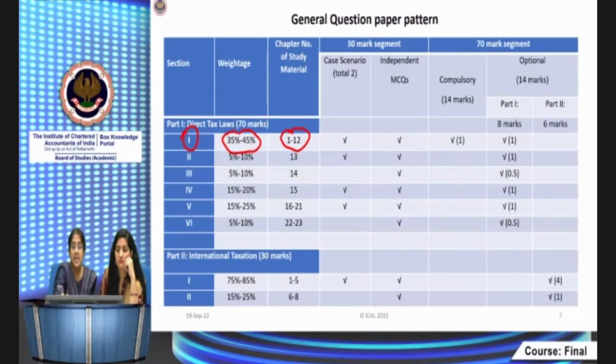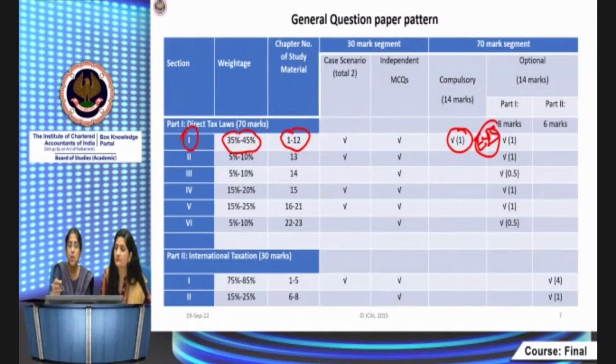Basically the compulsory 14 marks question, which skill-wise is evaluation and synthesis. Evaluation and synthesis is the highest skill level, where you integrate the different provisions of tax laws and apply them in making computations and addressing issues. Integration as well as analysis and application, everything is encompassed in this particular question. So that comes from this section, and there's a compulsory 14 marks question, which is very sure.